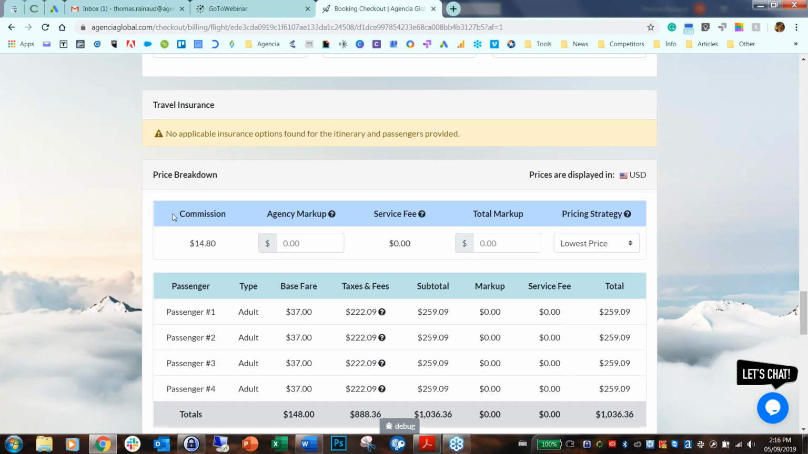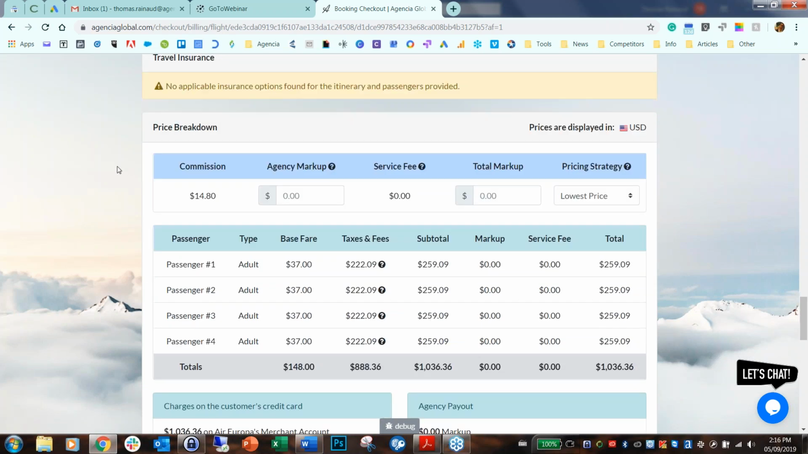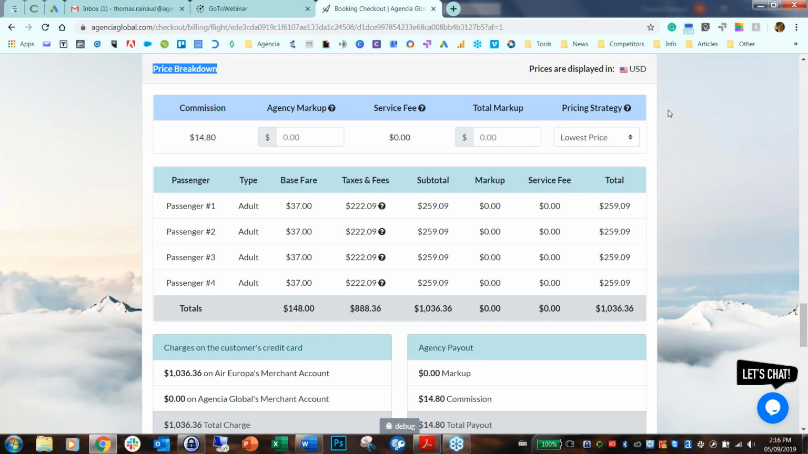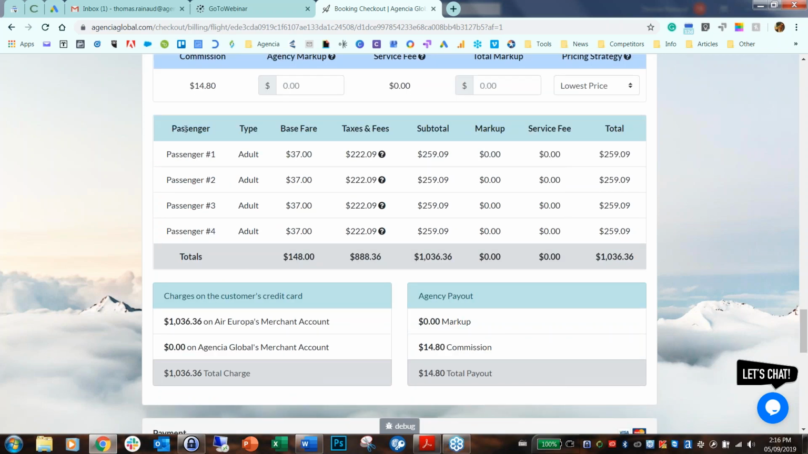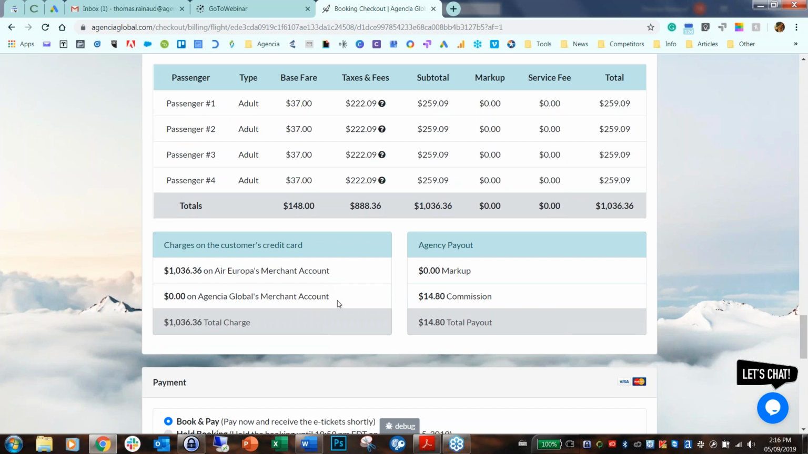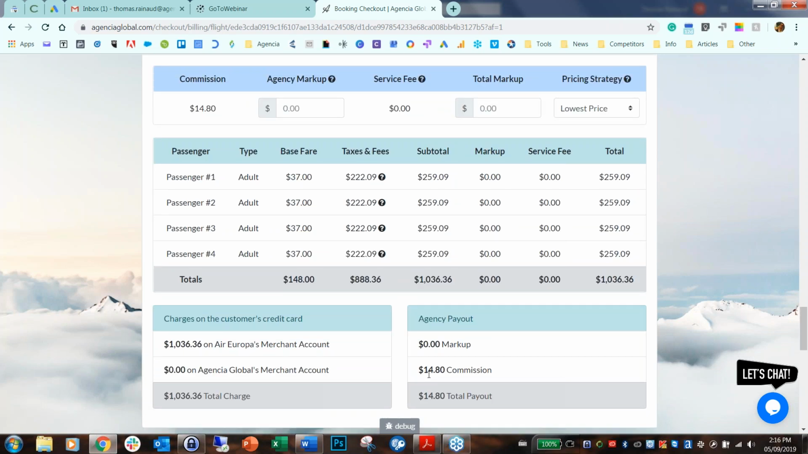But here's the very cool feature that we created for you. So here's the price breakdown. You have here the commission that you're bound to make. Here you have the price broken down per passenger. So as you can see here, per passenger, type of passenger, the base fare, the taxes and fees, the subtotal, and the grand total of the fare. As you can see here, everything is charged on Air Europa's merchant account, which is fair.